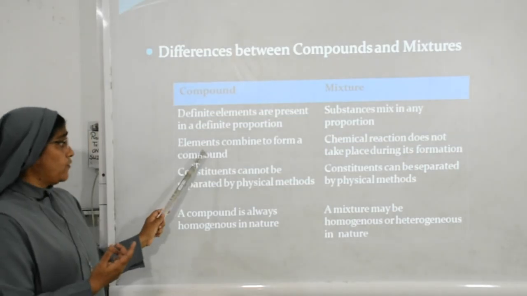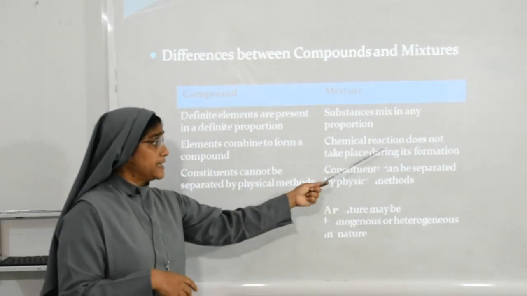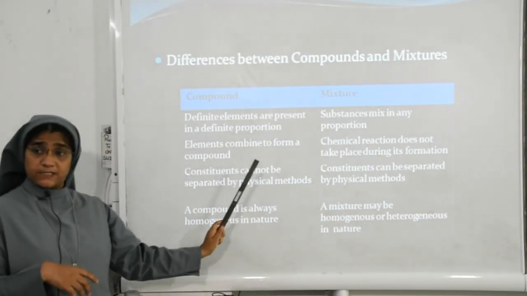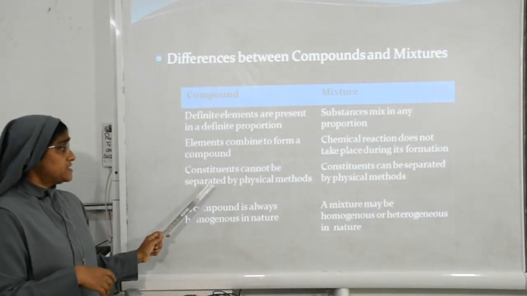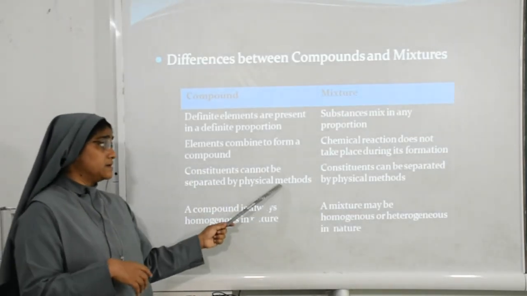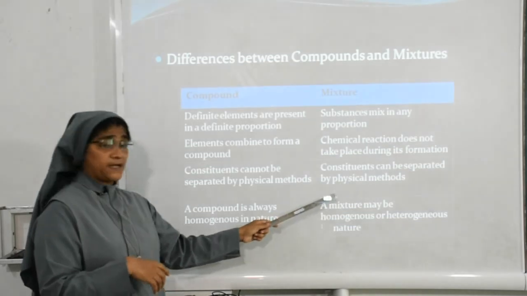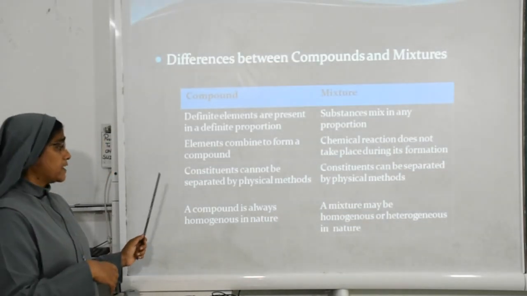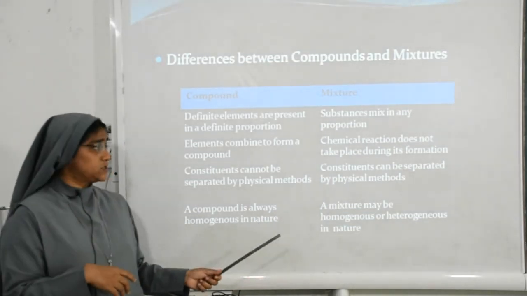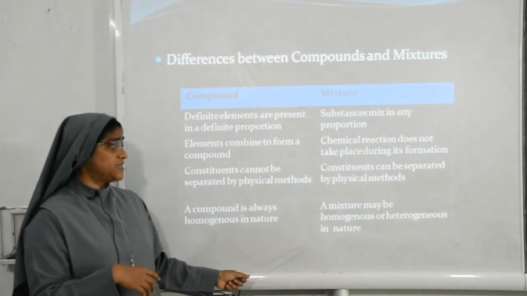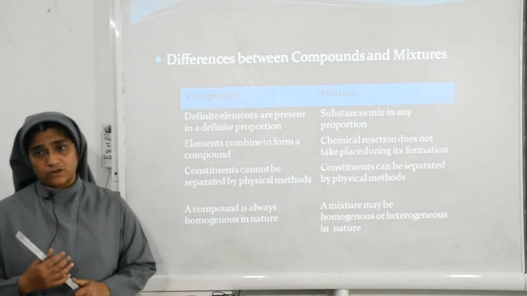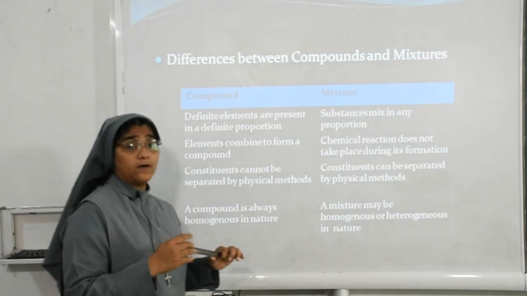Elements combine to form a compound. Chemical reaction does not take place during mixture formation. Constituents of a compound are not separated by physical method. Constituents of a mixture can be separated by physical methods. A compound is always homogeneous in nature. A mixture may be homogeneous or heterogeneous in nature. These are the things we have learned.